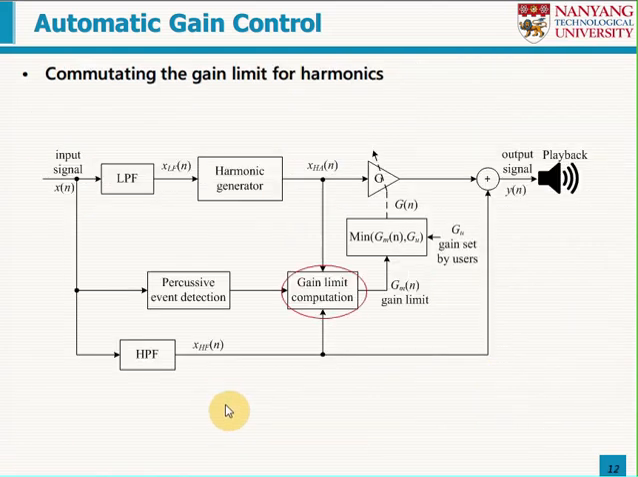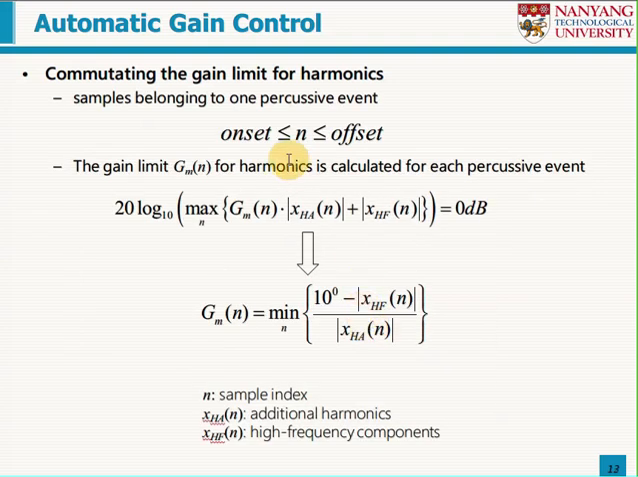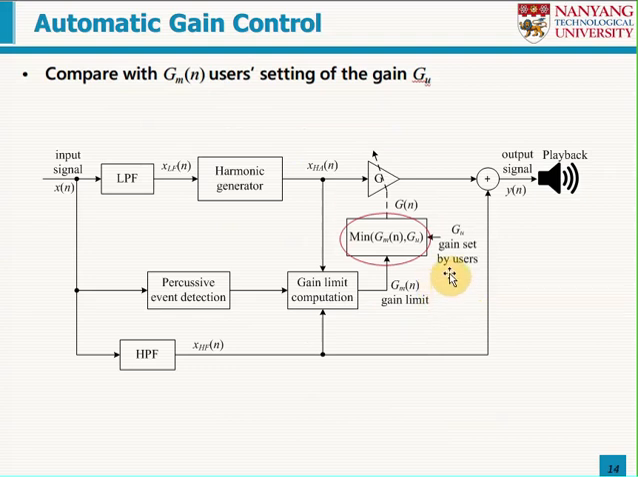After the detection, we compute the gain limit for each percussive event. During a percussive event, the gain limit is computed to ensure that the mixing of additional harmonics and the original signal does not overshoot the maximum digital range, 0 dB. If a gain set by users overshoots the gain limit, the gain for harmonics is fixed to the gain limit for this percussive event. In this case, the overflow is prevented and the gain is maintained at the maximum suitable values.